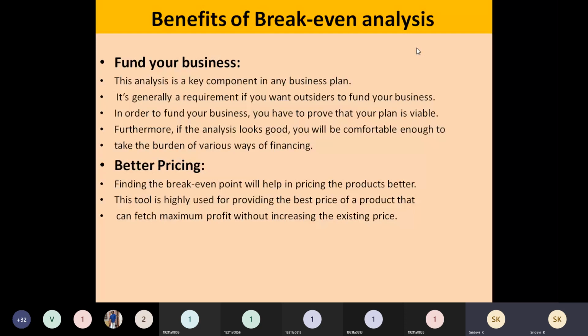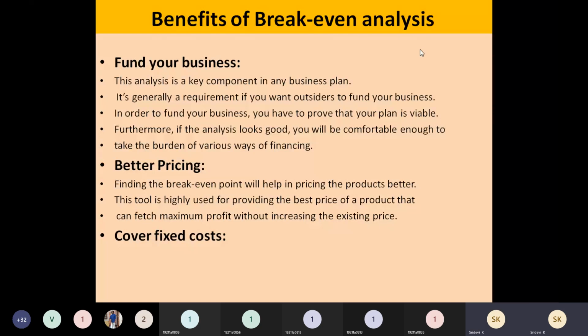What is the selling price? What is the existing price? And how much should the existing price be increased? Or if you want to increase the profit, how much should prices be increased? Or if you want to reduce the cost, what are the situations that bring change in the selling price? That we will see in detail. So for that sake, this break-even analysis will be helping you. Anyhow, it will help you in fixing better prices of your product.